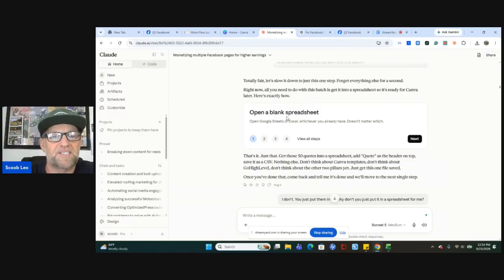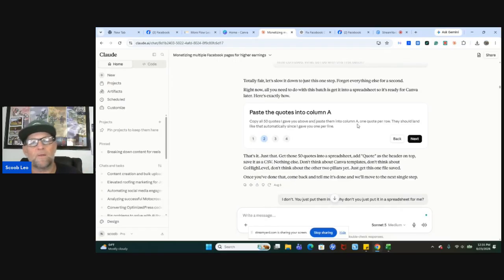Open a blank spreadsheet or Excel sheet, whatever you already have. Doesn't matter which. Go to step 2. Copy all 50 quotes I gave you and paste them into column A in the spreadsheet, right? It tells you exactly what to do here.